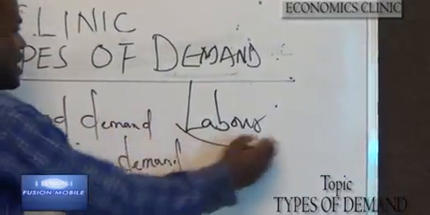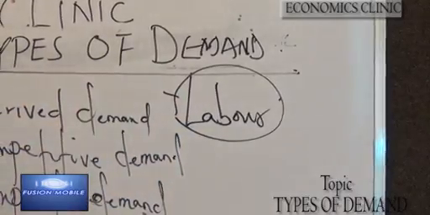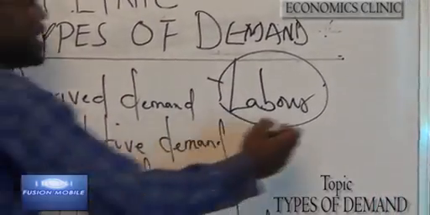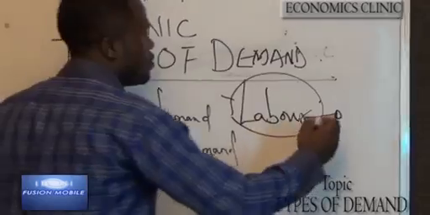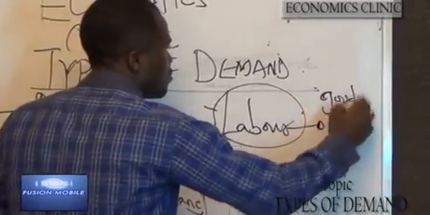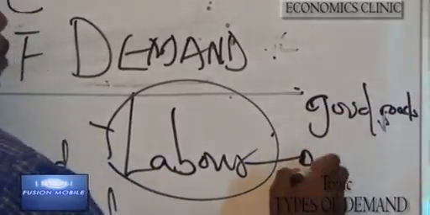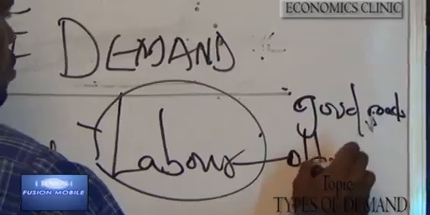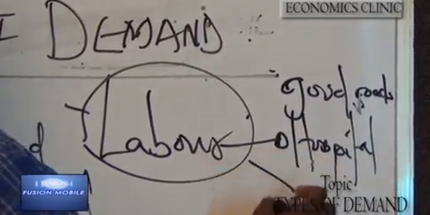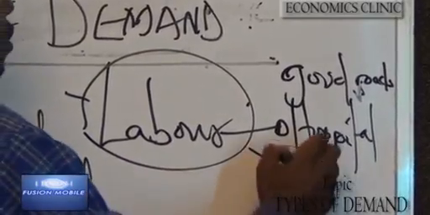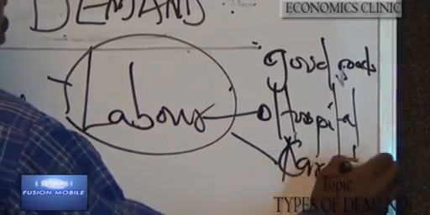When labor is demanded, it's not demanded for its own benefit, but to create the demand for another thing, like good roads, hospital, create the demand for cars, and so on and so forth.